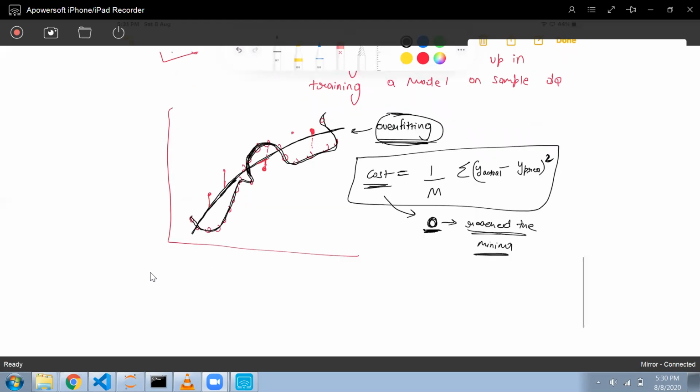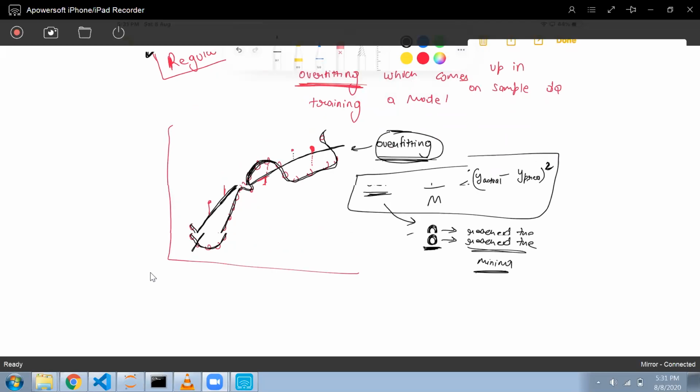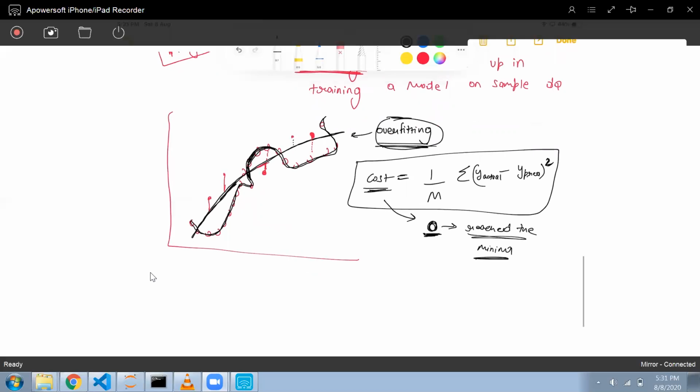If any new data comes, the error will become very high. We also call this MSE, mean square error.